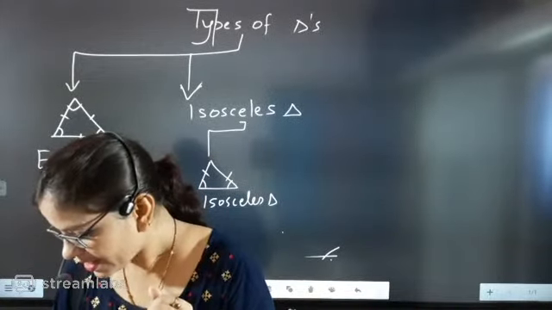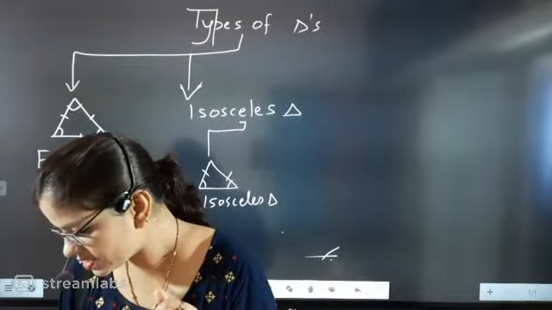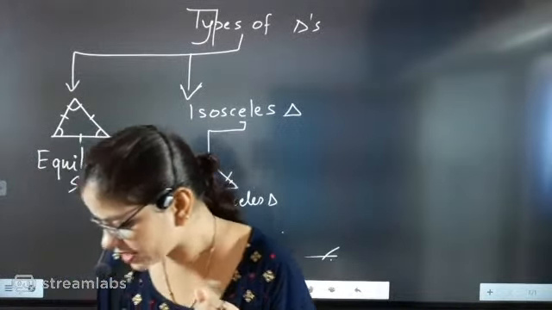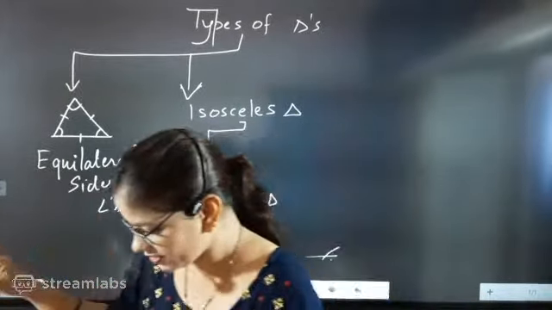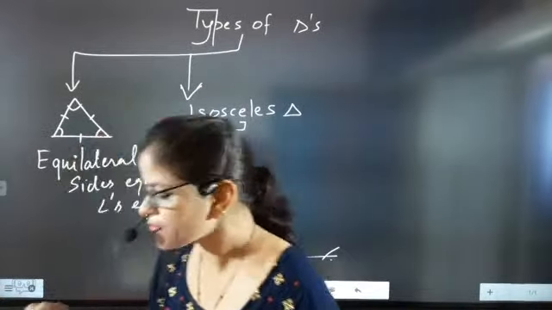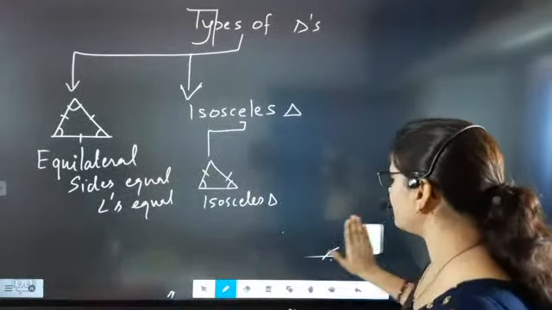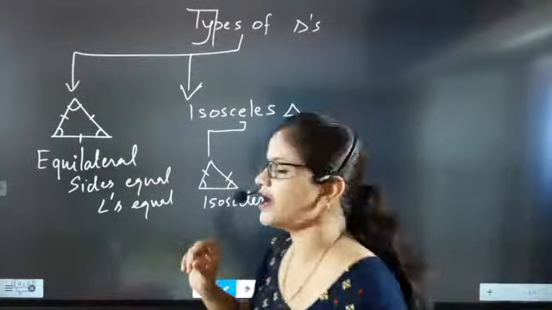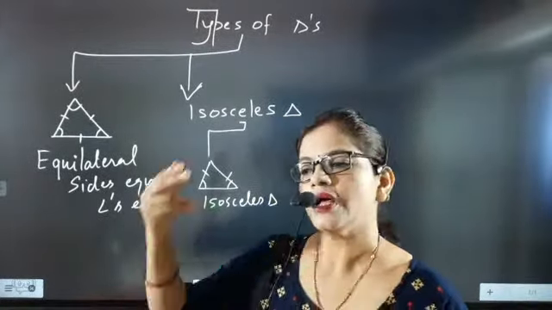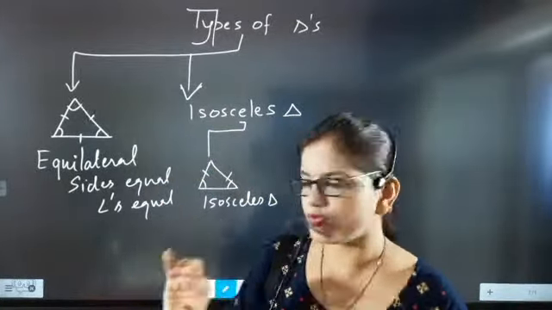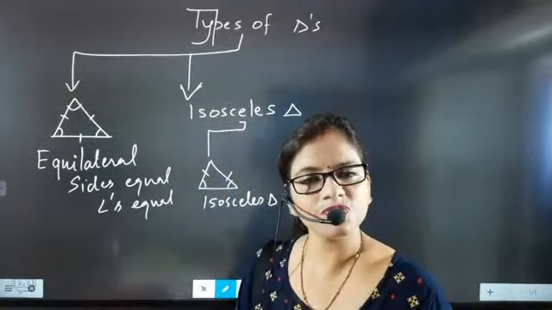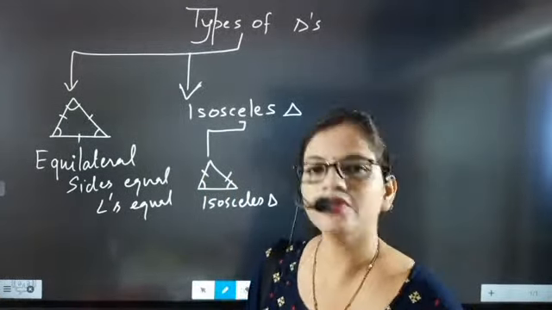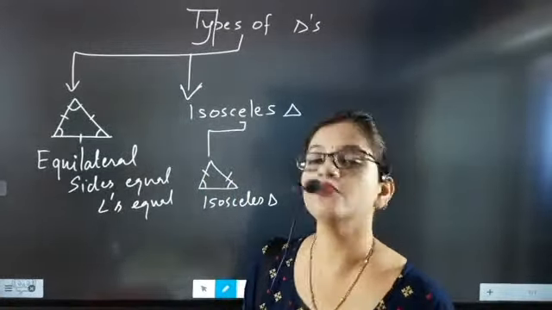Very good, beta. Next, what is there? Shrutika, Ashish, all sides are equal. All sides are equal for an equilateral triangle. Absolutely correct. Now look here, beta, in the isosceles triangle, we have to see one very important thing: if two sides are equal, then the corresponding angles are equal. There is one theorem, and we are going to prove it also.